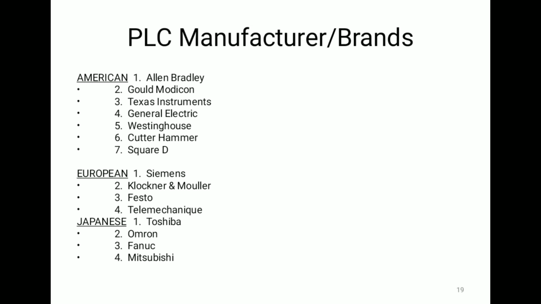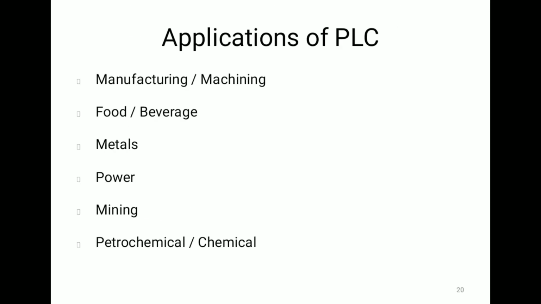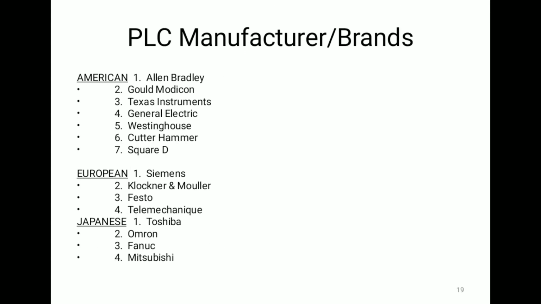European brands are Siemens, Festo, Telemecanique. Japanese brands are Toshiba, Omron, Fanuc, Mitsubishi. In India, basically we are using Siemens, Delta and Allen Bradley. All these PLCs are used in industrial applications.